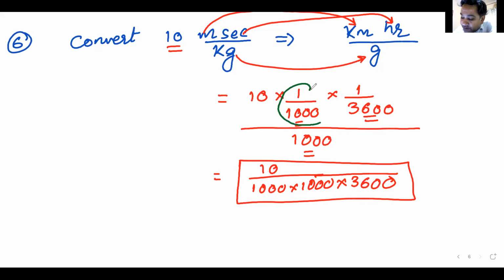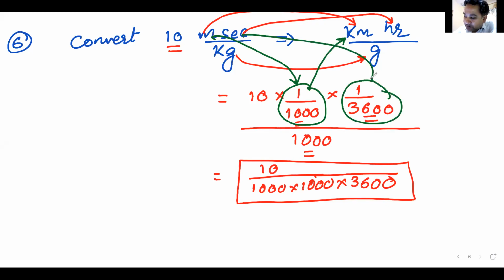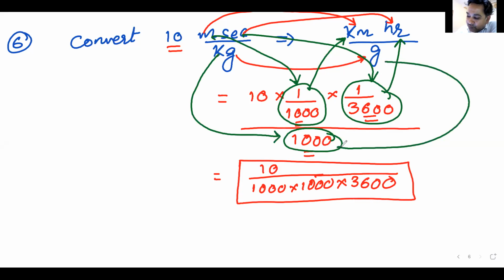This 1 by 1000 is meter getting converted into kilometer. This 1 by 3600 is seconds getting converted into hours. This 1000 is kilograms getting converted into grams.